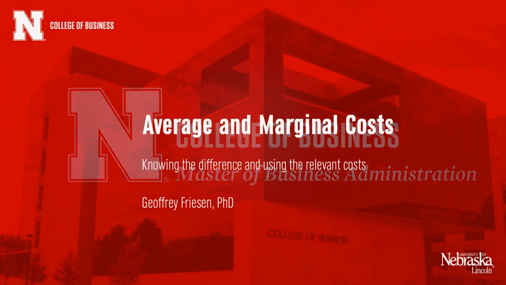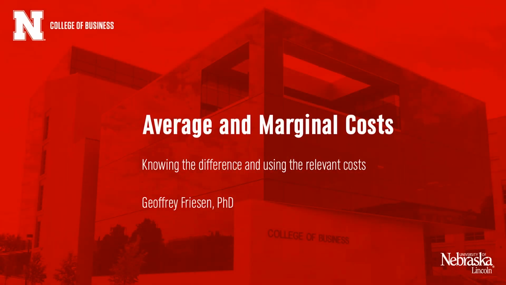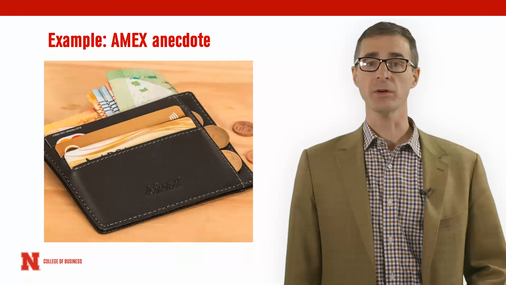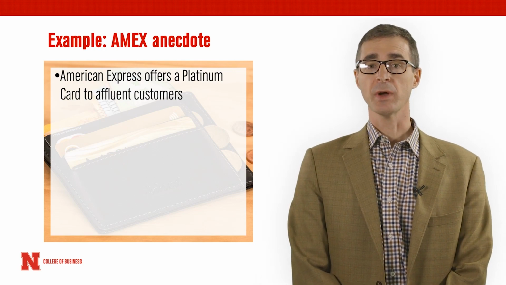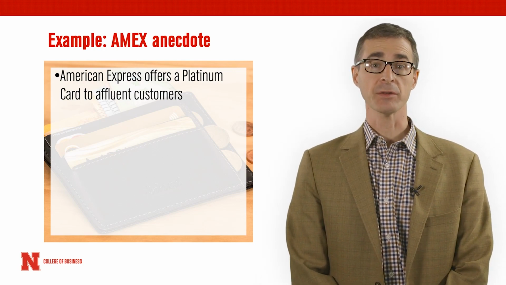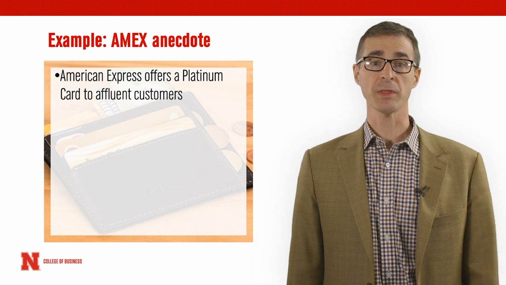In this lecture, we'll talk about average and marginal costs, knowing what the difference is and knowing which ones to use when making economic decisions. To help motivate this, consider American Express. American Express offers a platinum card to affluent customers, historically defined as those with annual incomes over $100,000.